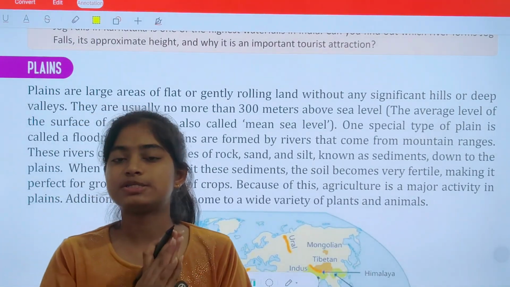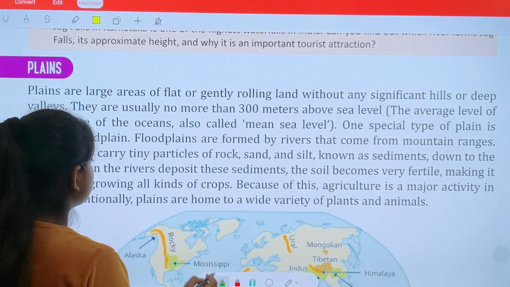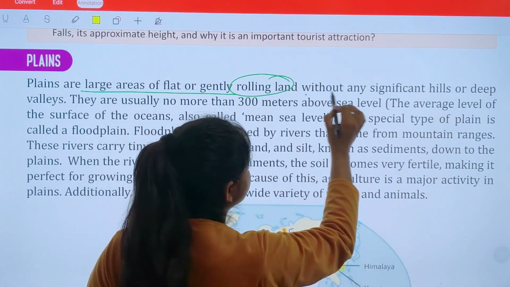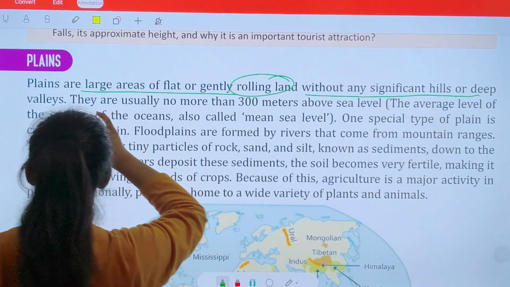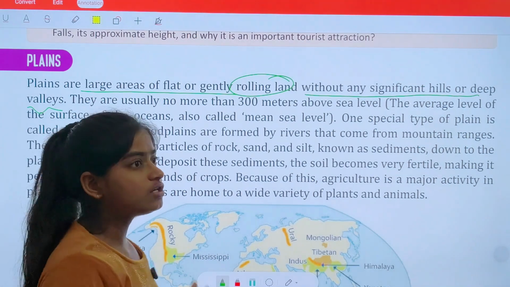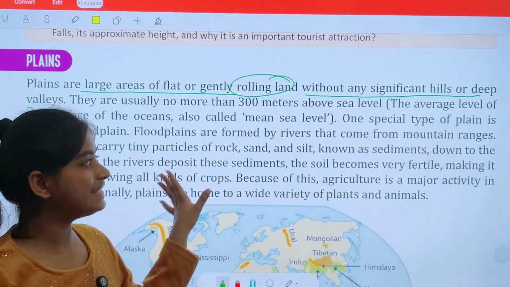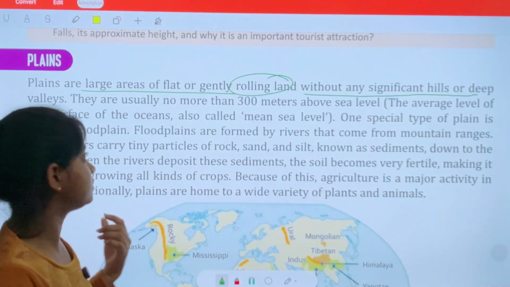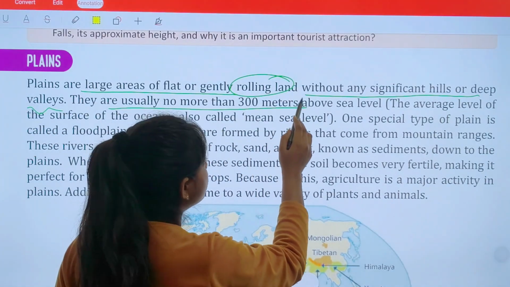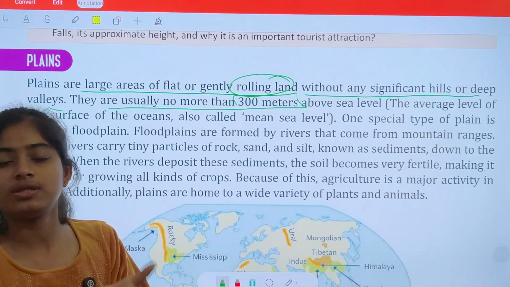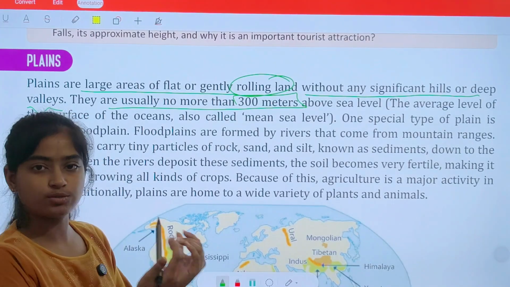Now we are moving on to the next topic, which is plains. Let's talk about it. Plains are large areas of flat land, generally rolling, without any significant hills or deep valleys. That means they are not very high, they do not have any top like mountains. They are almost flat. They are usually no more than 300 meters, which means they are not even reaching 1000. They are very small compared to plateaus and mountains.